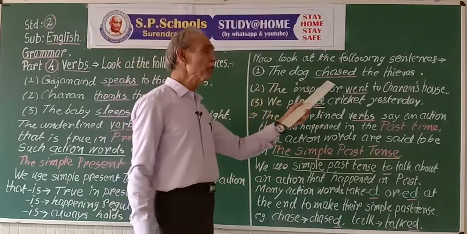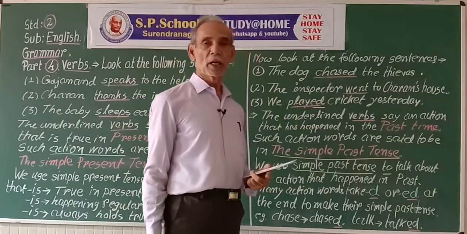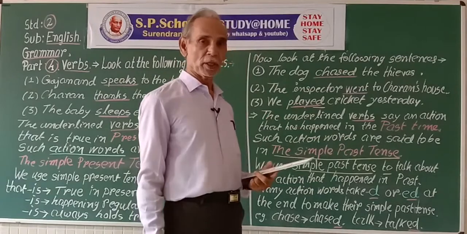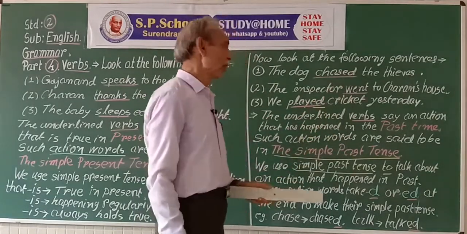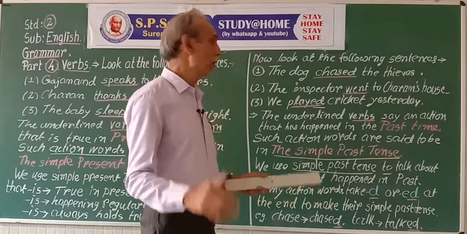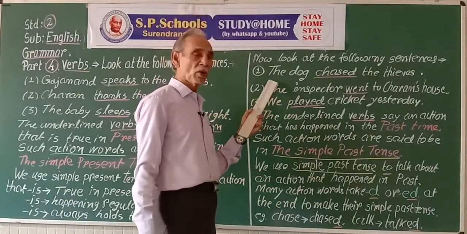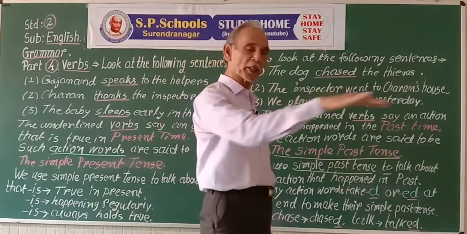For negative statement, we use did not and remove this ed. For example, statement affirmative, the dog chased the thieves. The dog chased the thieves.